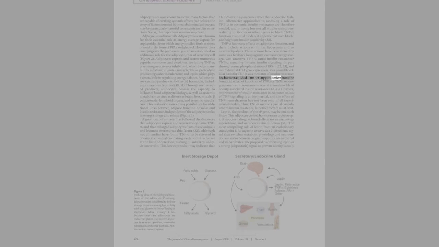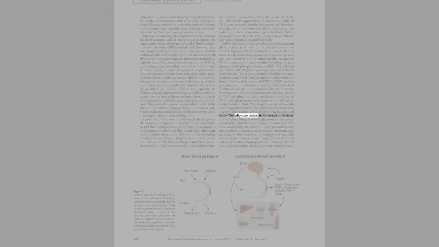Further support derives from the beneficial effect of knockout of TNF-alpha or TNF-alpha receptor genes on insulin resistance in several animal models of obesity-associated insulin resistance, 32-33. However, improvement of insulin resistance in response to loss of TNF signaling is at best partial, and the effect of TNF neutralization has not been seen in all experimental models. Thus, TNF may be a partial contributor to insulin resistance, but other factors must exist. Leptin, the product of the OB gene, may be one such factor.